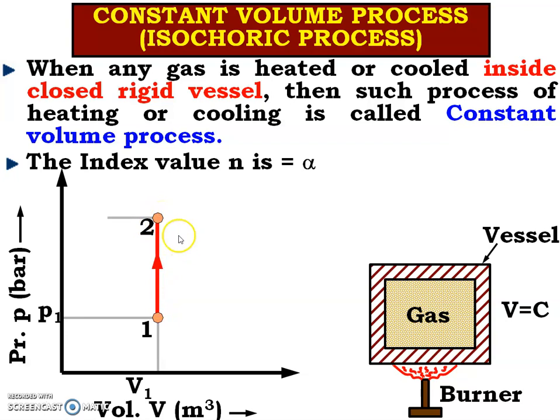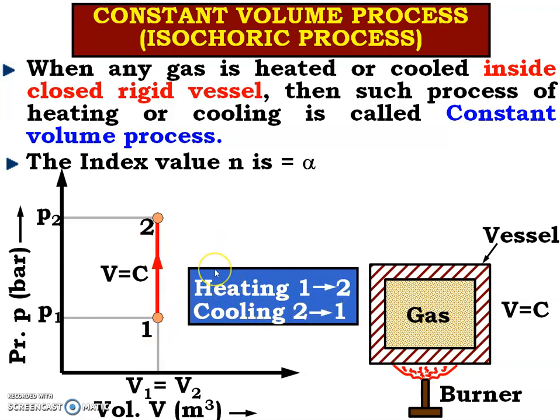Pressure has increased, so at point number 2 pressure is P2, but volume at point 2 is not going to change, so V1 is equal to V2. So this one is the PV diagram. Now here 1 to 2 represents the heating, and if the gas is cooled, then it will be from 2 to 1.